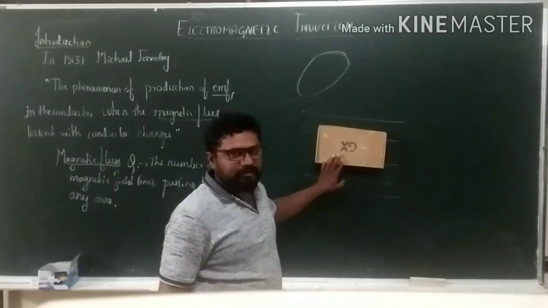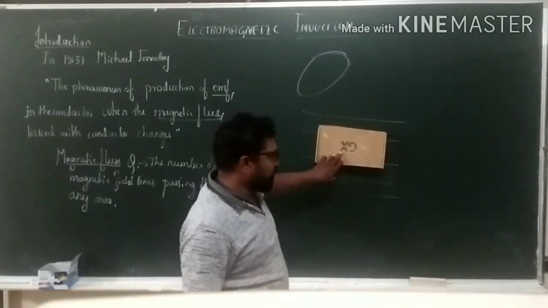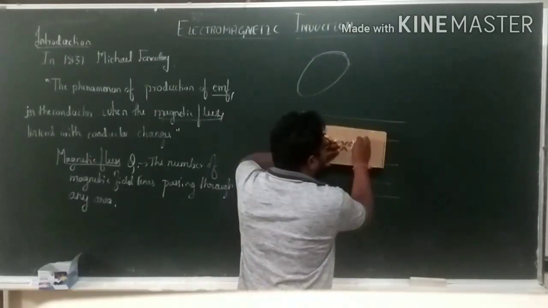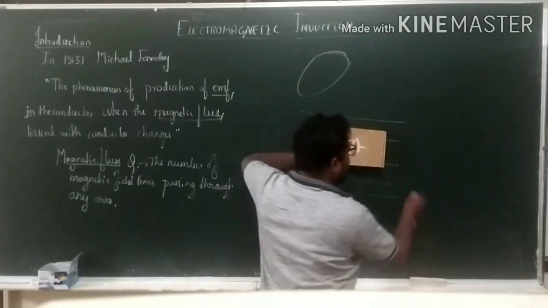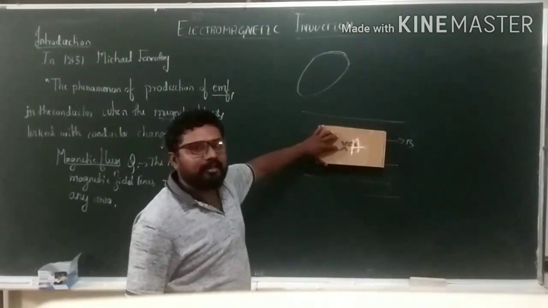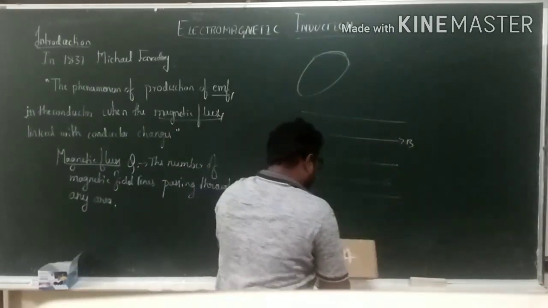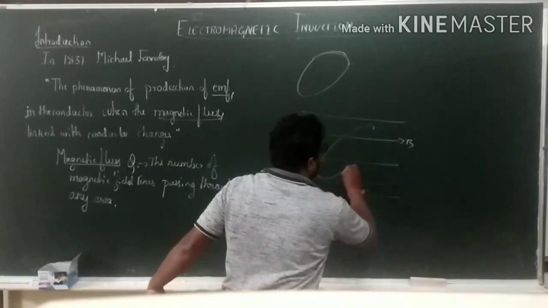Is it clear? So that is what we call the magnetic flux. Here this area is A and here it is B. What is meant by B? The magnetic field lines. A is the area of the substance. This is the area.